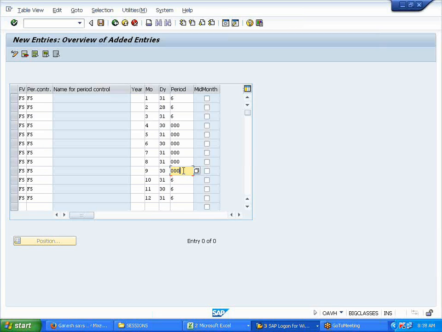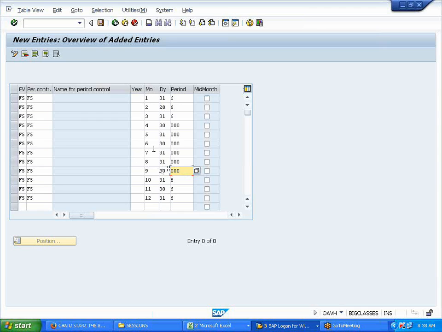To rephrase it again, anywhere from April till September with 000, you're going to be calculating for the whole year, Farhan, whole year. And wherever you have 6, it means you're going to be calculating for 6 months, half the year.